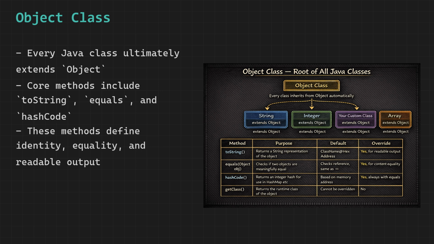The toString method is called automatically whenever Java needs to convert your object to a string, for example when you pass it to System.out.println or concatenate it with a string using the plus operator.